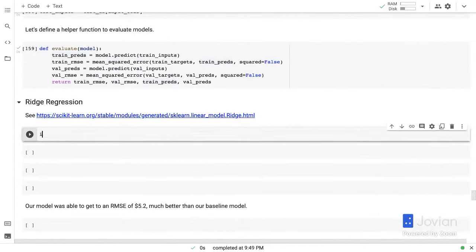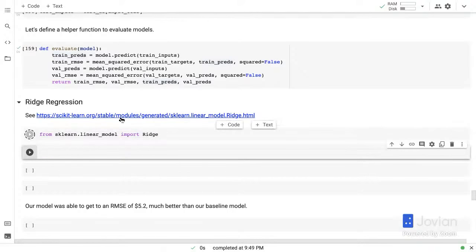So let's start with ridge regression from sklearn.linear_model, import Ridge. Once again, if you want to learn about ridge regression, you can check out the documentation here, or you can do the Zero to GBMs course. And let's create a model. So let's call this model1, Ridge.